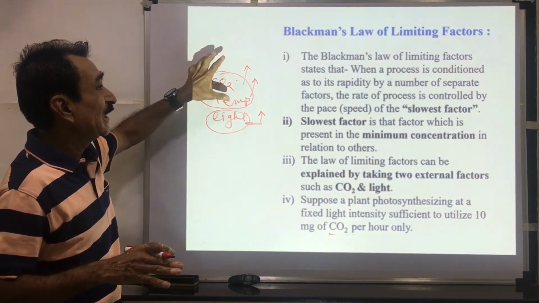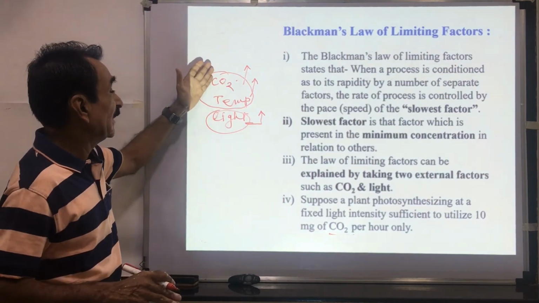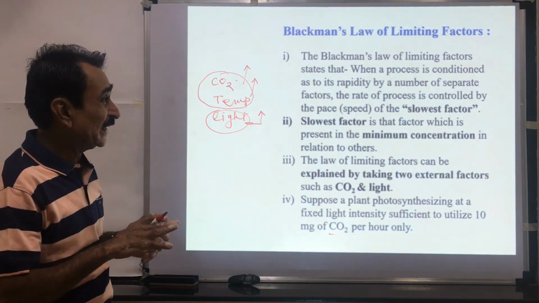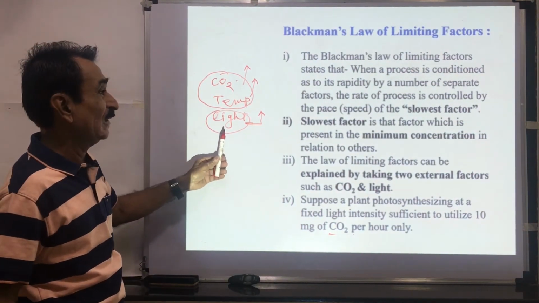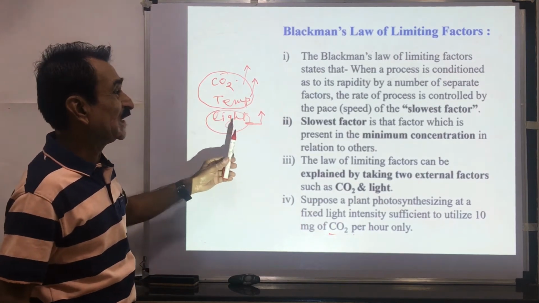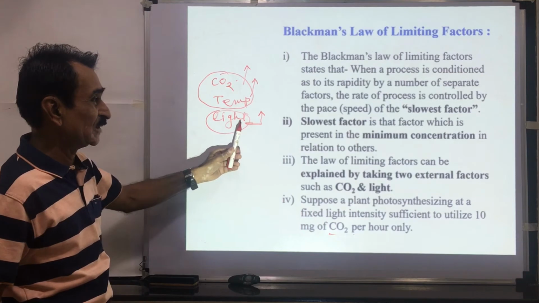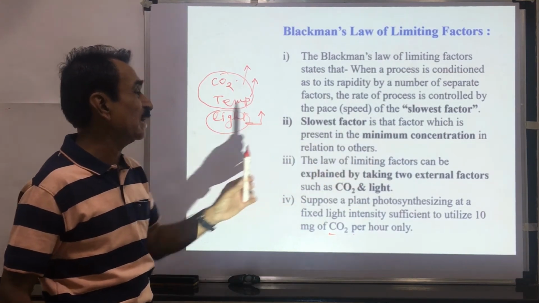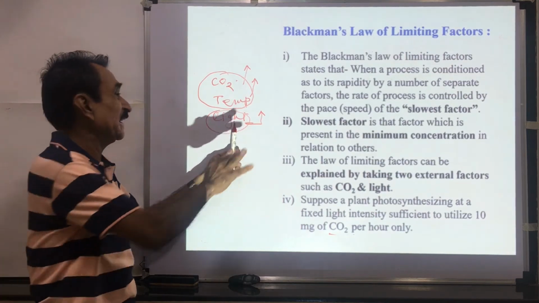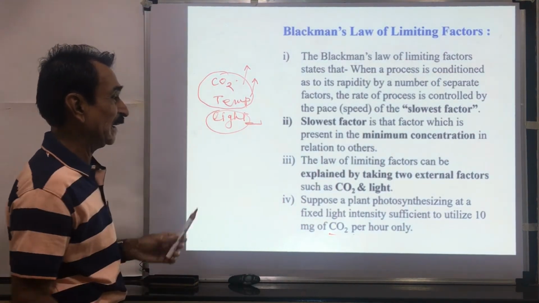Suppose photosynthesis is conditioned by different factors, and it is observed that the speed of photosynthesis is controlled by the slowest factor. The slowest factor is that factor which is present in the minimum concentration. If the intensity of light is very low, this acts as a limiting factor.